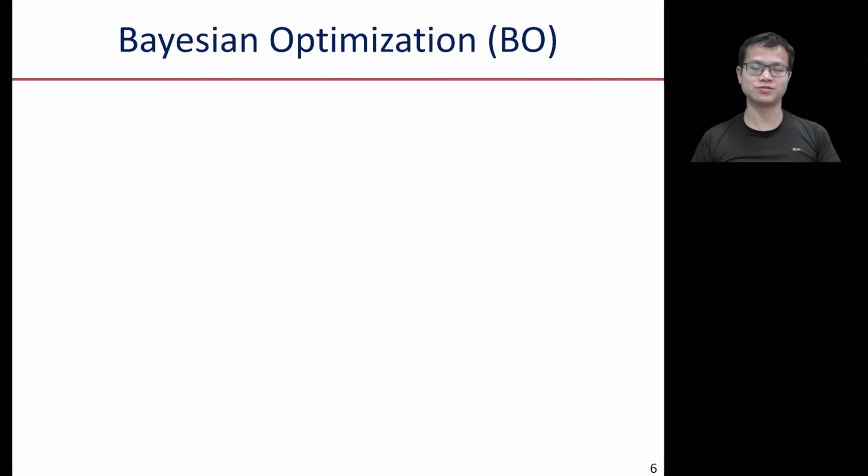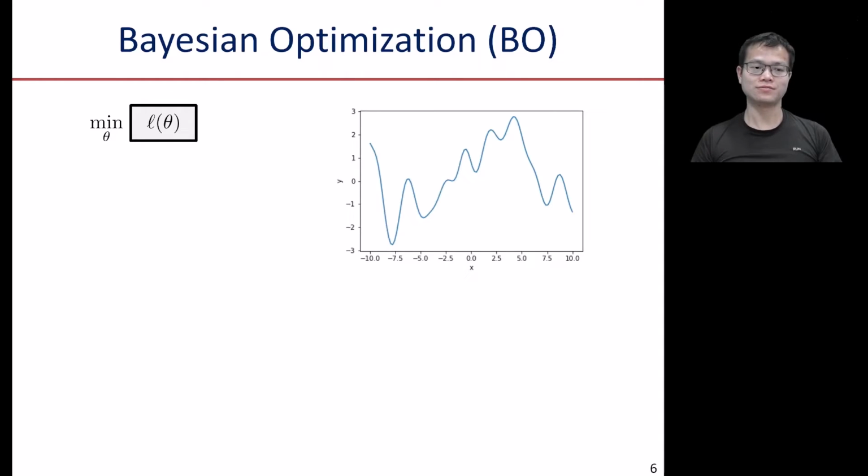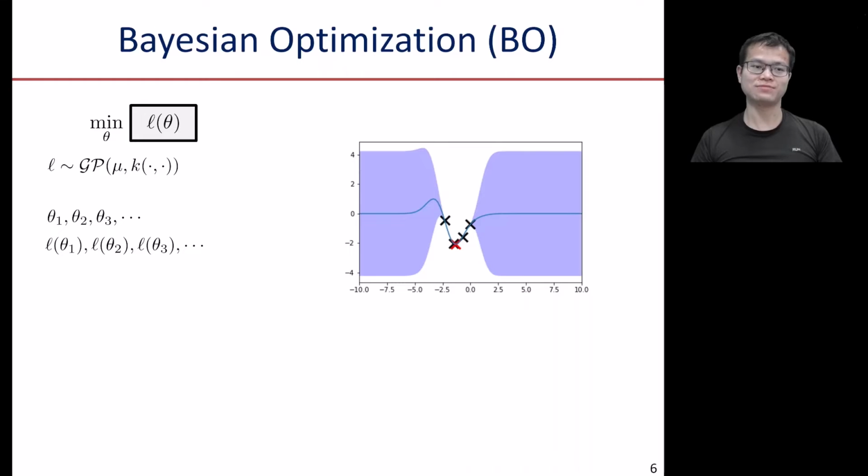Let me first introduce the basics of Bayesian optimization. In Bayesian optimization, we're interested in solving a black box optimization problem. The objective could be non-convex and multimodal. Our approach is modeling this objective function as a Gaussian process, and the Bayesian optimization strategy is to sequentially and adaptively sample points in hope of finding the optimal solution.